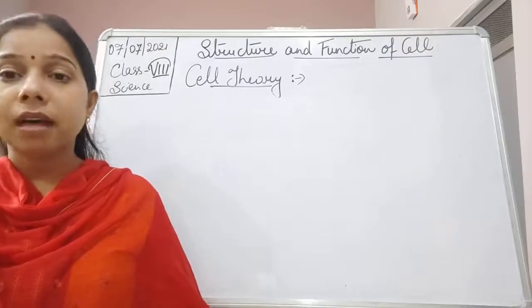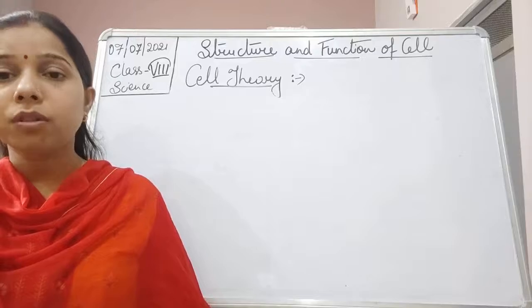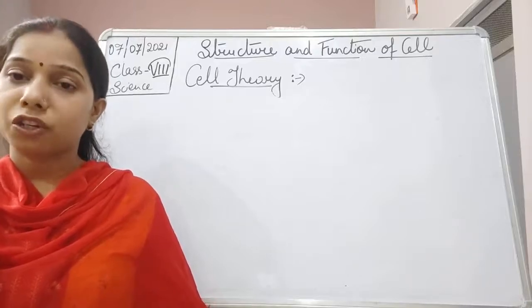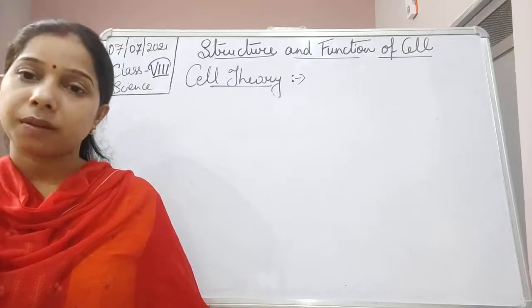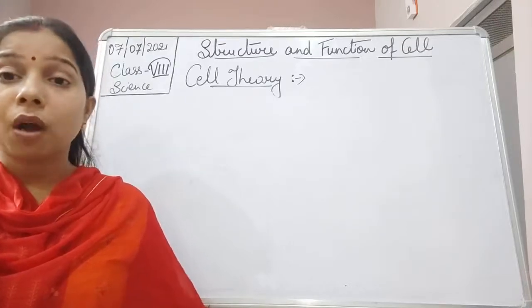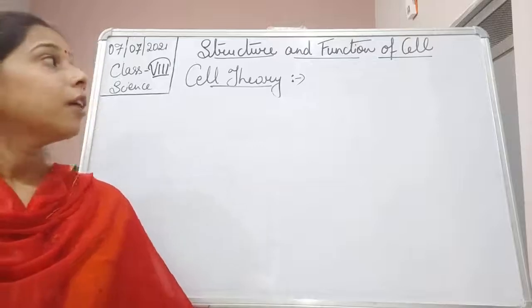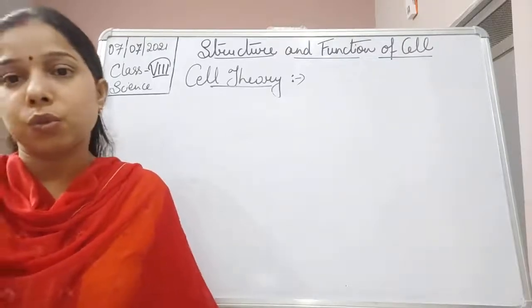Okay, so this is how the term cell came out with the help of an Englishman, a researcher named Robert Hooke. I hope you have understood the discovery. Then we were talking about the cell theory, students.